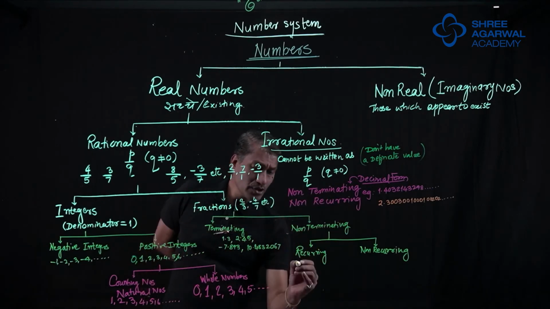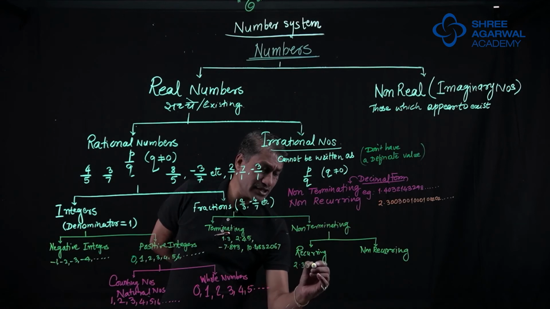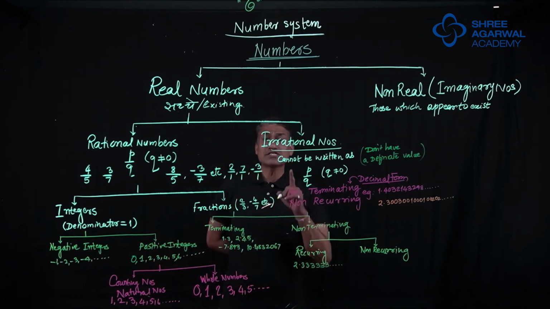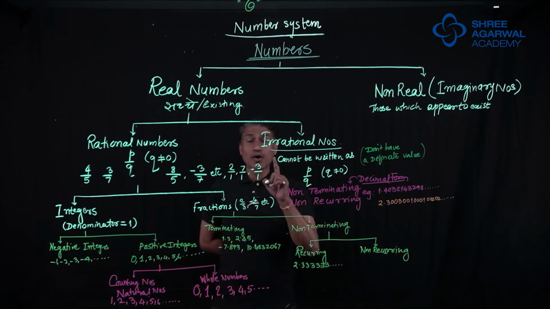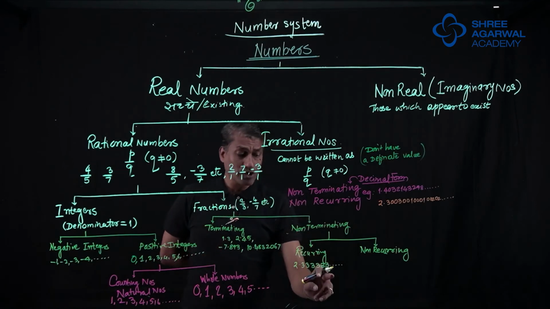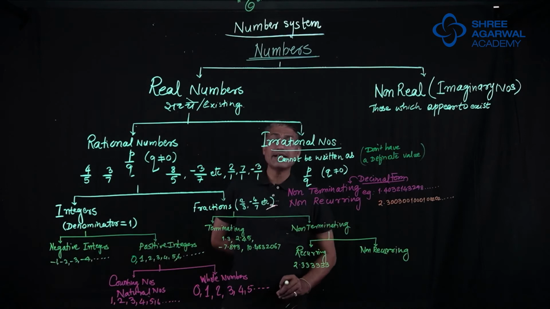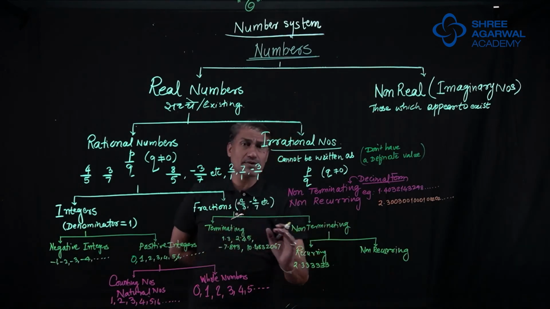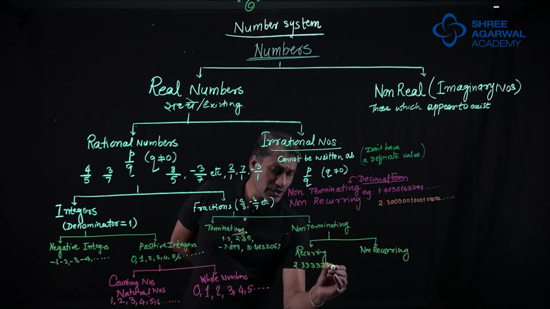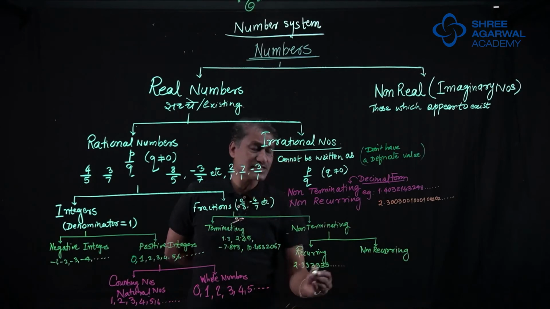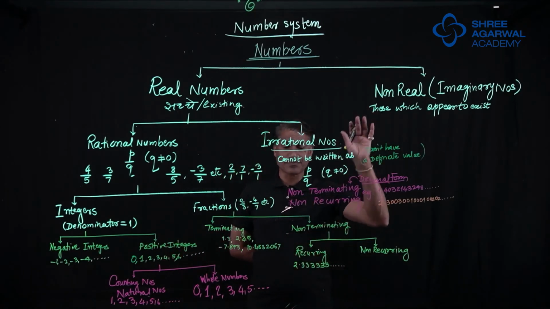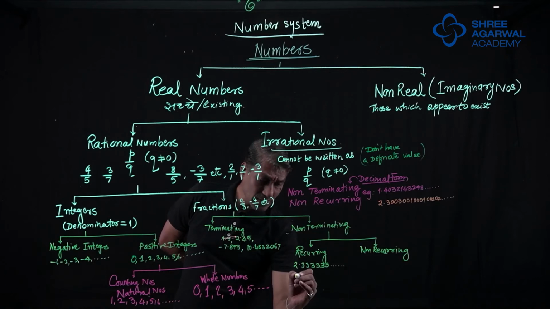Example I'll give you: 2.33333333 dot dot. So this 3 is recurring. 3 is occurring again and it doesn't stop. I have put a dot dot here. If I had not put a dot dot here, it is a terminating one. But now terminatings are done. We are coming to non-terminating. So we have to put a dot dot here, which means that this 3 is going to come up to infinity.